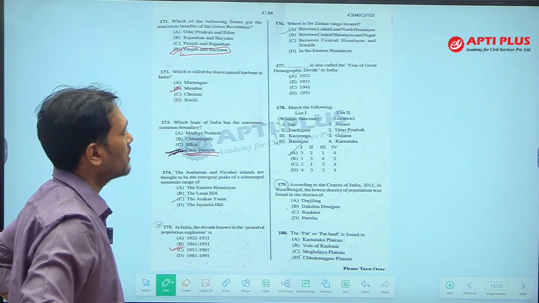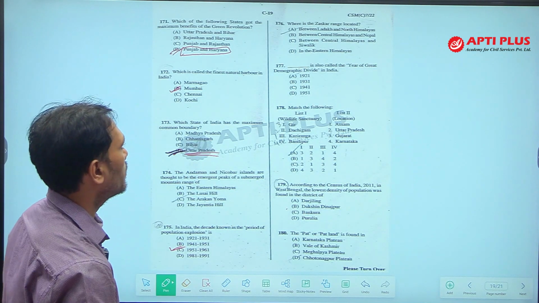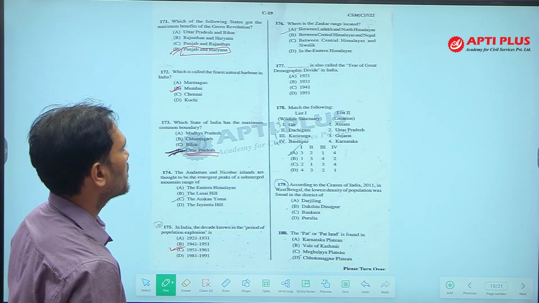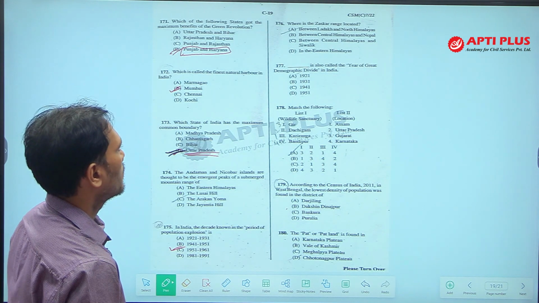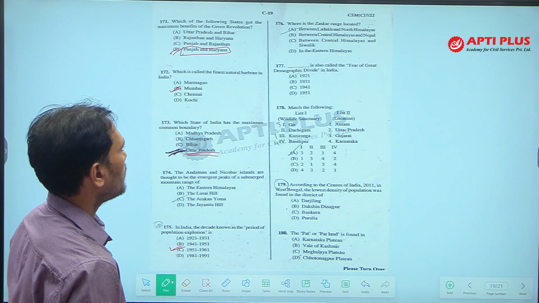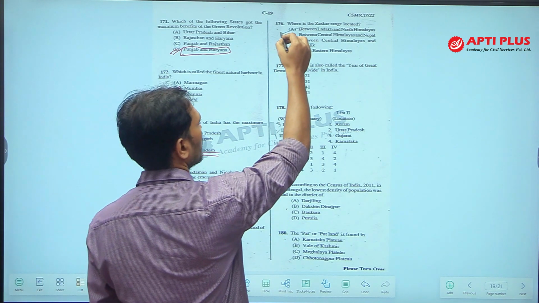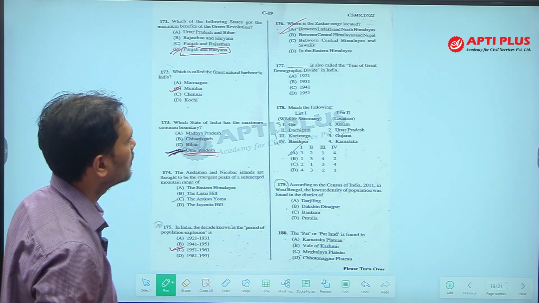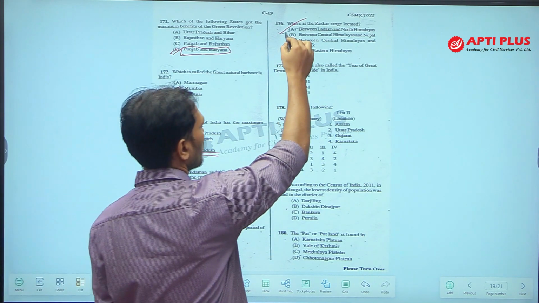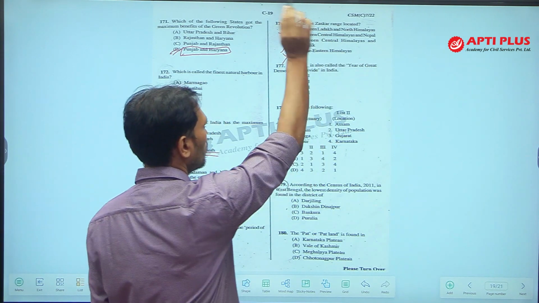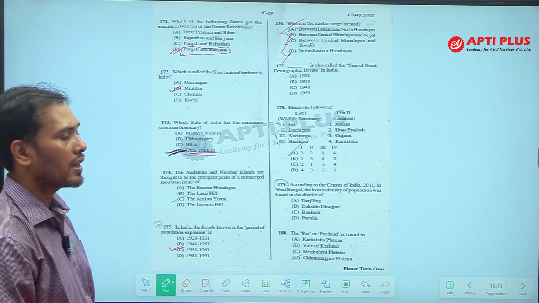Next, where is the Zaskar range located? Zaskar range is located between Ladakh and North Himalaya, between Central Himalaya and Nepal, between Central Himalaya and Shivalik, or in the Eastern Himalaya. Okay, these are the options. Where is the Zaskar range located? It is between Ladakh range and North Himalayas. Central Himalaya and Nepal is not the correct answer, Central Himalaya and Shivalik is also not, Eastern Himalaya is also not. So, the answer is option A, between Ladakh and North Himalaya,